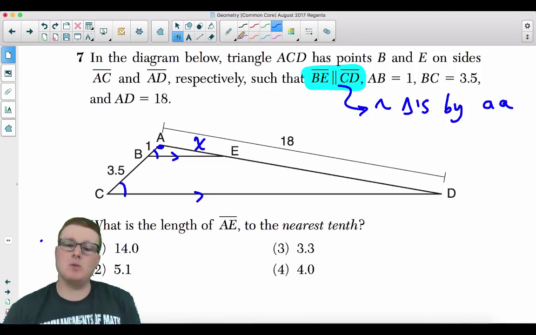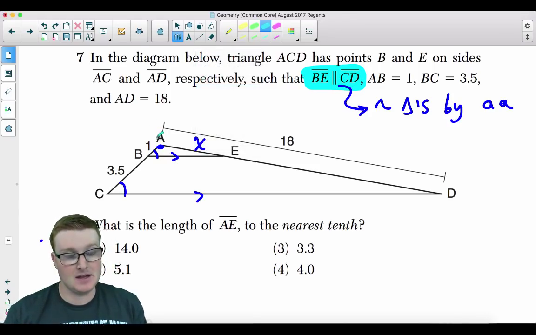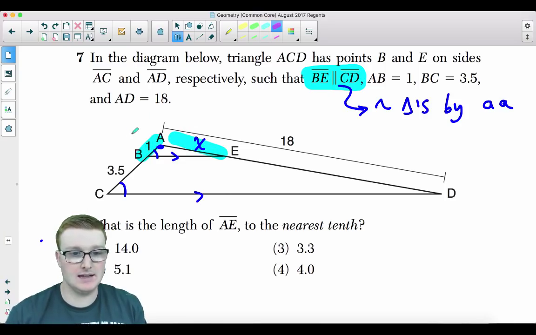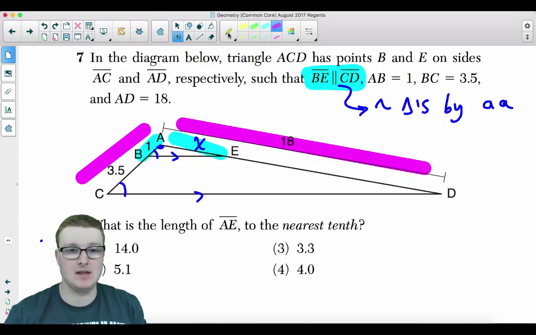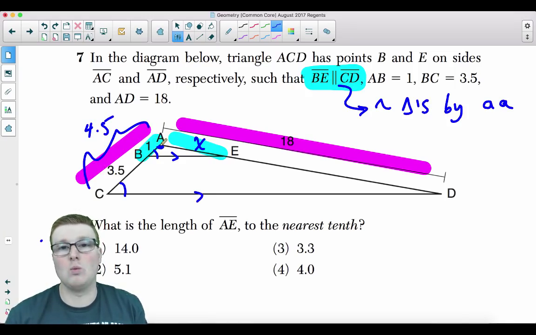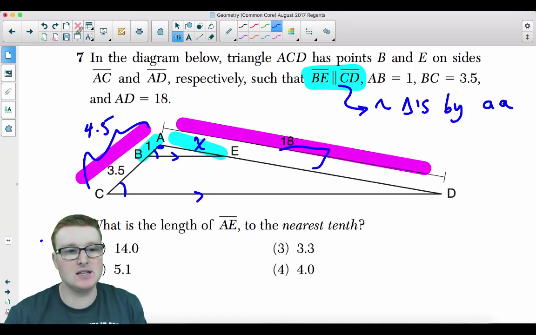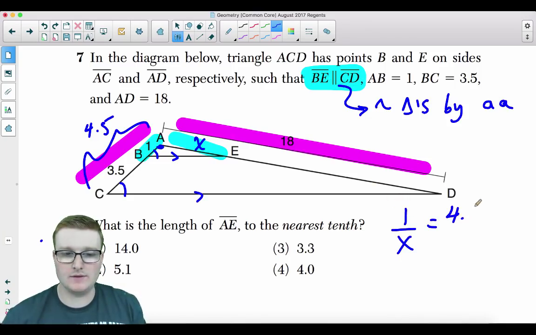Okay. There's a couple ways that you could do this proportion. I am going to go the easy way, and I'm going to say, let's set this one in proportion to this x, and let's set this whole side in proportion to this whole side. Well, the problem is we need to add this. 3.5 plus 1 is 4.5. We're missing that one piece. If you're thinking 1 over x equals 3.5 over 18, you're missing the 1. Very important to include that. So 1 over x equals 4.5 over 18.